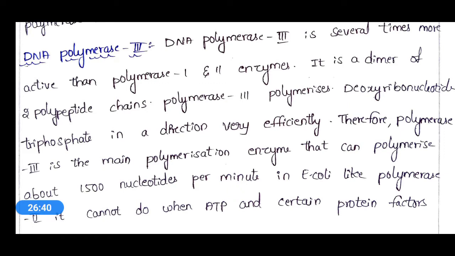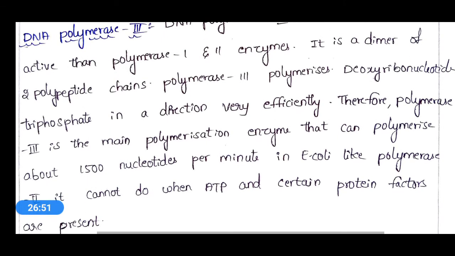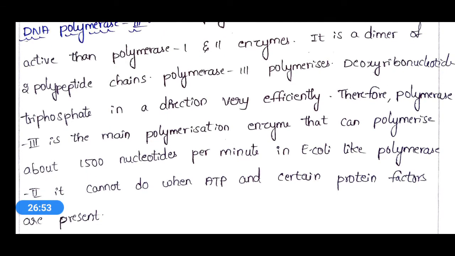Therefore, DNA polymerase 3 is the main polymerization enzyme that can polymerize about 1500 nucleotides per minute in E. coli. Like DNA polymerase 2, it cannot do when ATP and certain protein factors are present.